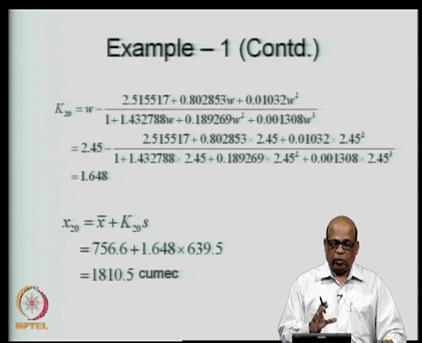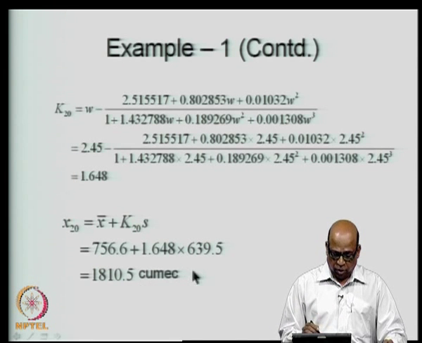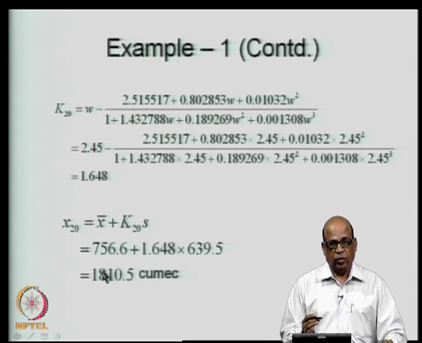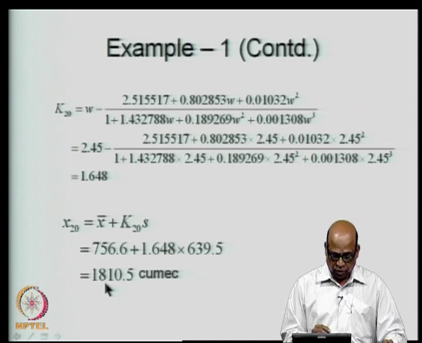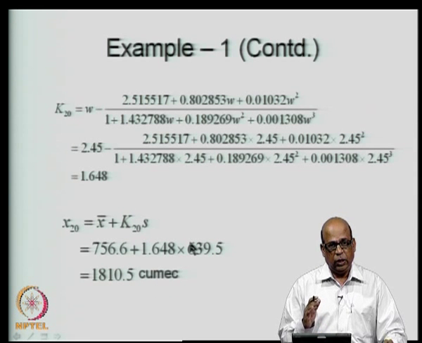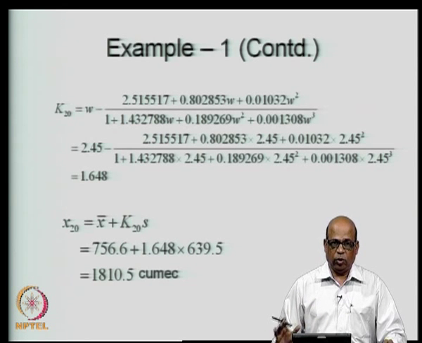This means that, do not lose the physical picture here. What we are looking at is, given the historical data, we are now trying to get the particular magnitude of the flow or the peak discharge, which may be expected to occur once in about 20 years. So, once in about 20 years, we may expect a discharge of 1810 cubic meters approximately to be equaled or exceeded. That is the idea. So, this concept you should not forget.